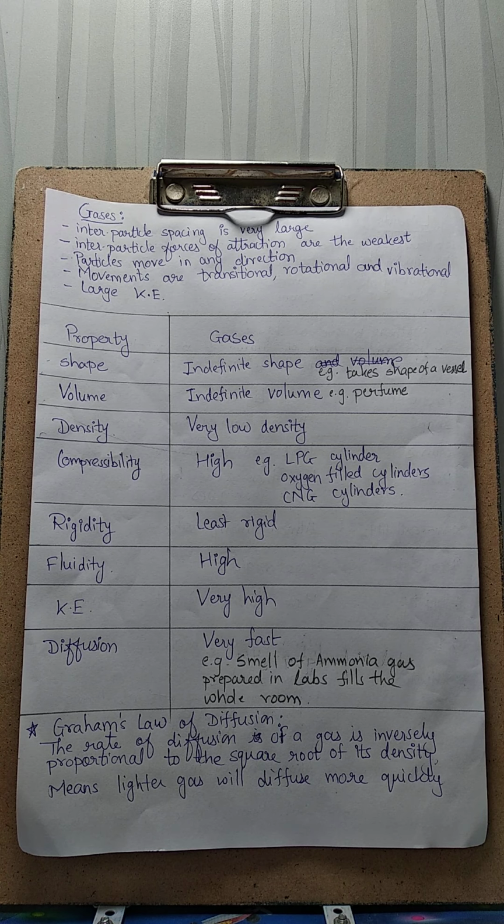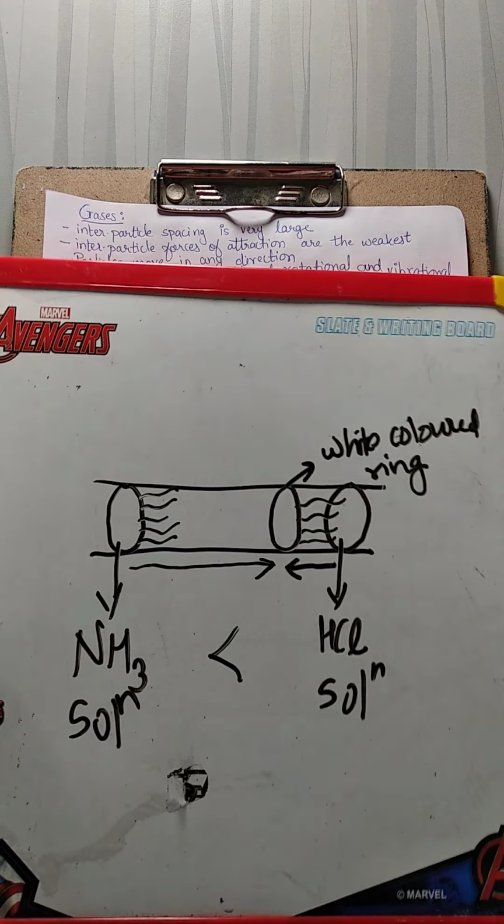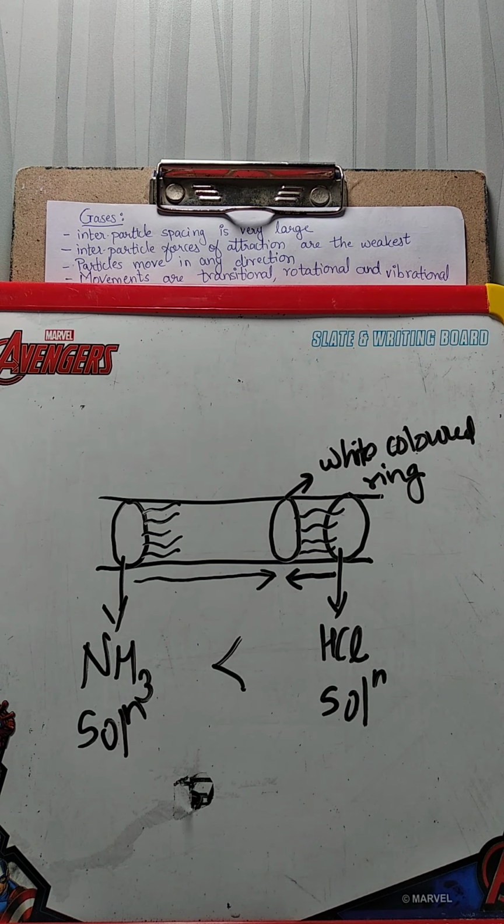Okay, one more thing. If I give you three gases, hydrogen, oxygen and carbon dioxide, what can we say about the diffusion rate of these three gases? Whether hydrogen gas will diffuse faster, or oxygen will diffuse faster, or carbon dioxide will diffuse faster. Out of the three, hydrogen gas will diffuse faster.